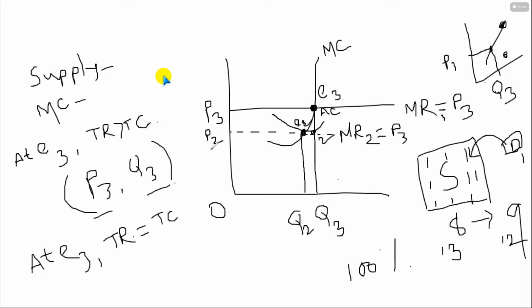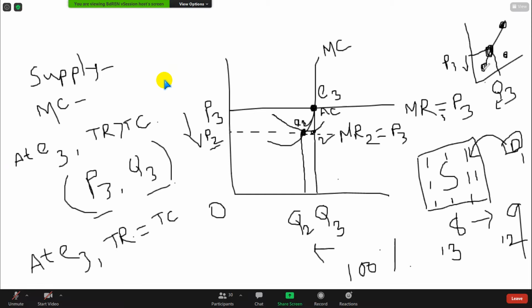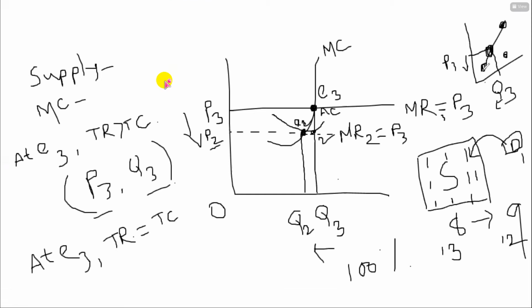And in this no profit, no loss situation, we have another price and quantity combination. But look, here price also decreases, quantity also decreases, isn't it? So if this is the first point, what is the second point? Price also decreases, quantity also decreases. So this point must be here. Now we can say that this is the first point, this is the second point. Yes, it is a supply curve, because a supply curve is an upward sloping curve.